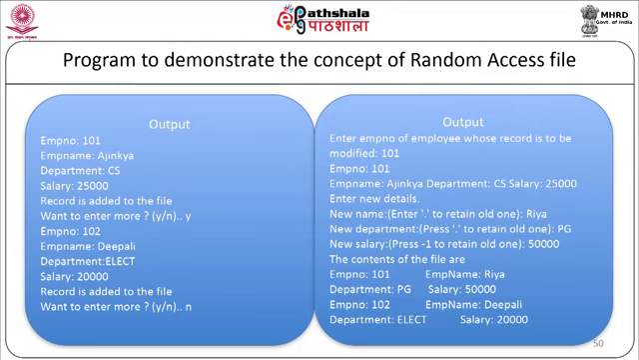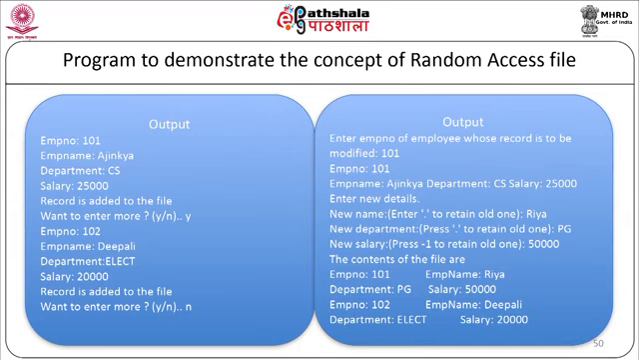Suppose the second record entered by the user is employee number 102, employee name Dipali, department electronics, salary is 20,000. Now it will display the message "record is added to the file, want to enter more records?" If user says no, it will stop asking for new records. It will ask, enter the employee number whose record is to be modified. Suppose user enters the record as 101.